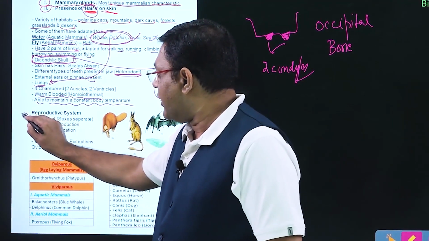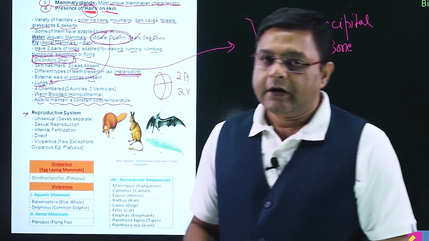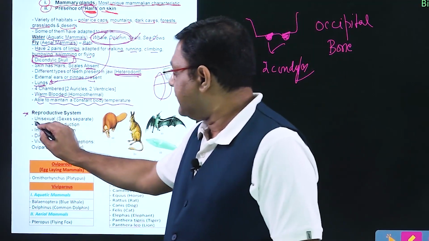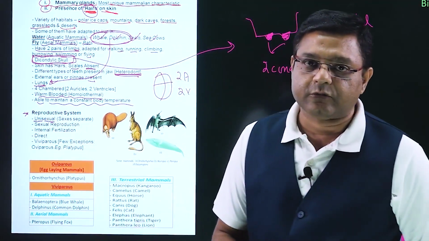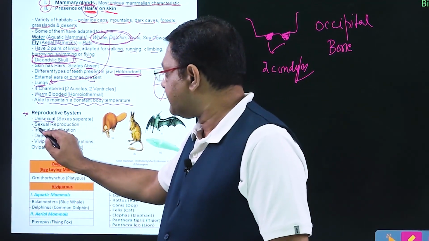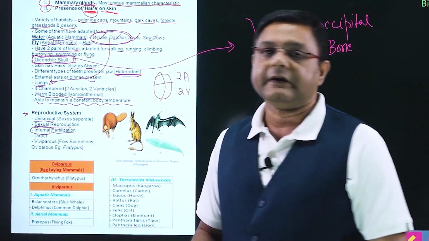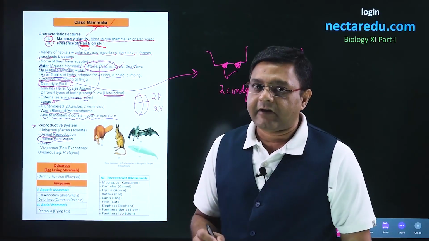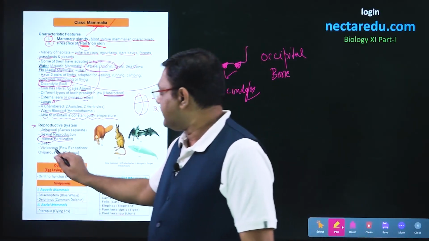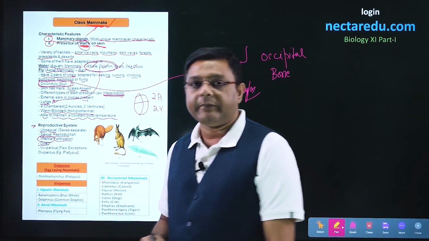After this, talking of the reproductive system, males and females are separate. So, unisexual, sexual reproduction is present. Fertilization occurs inside the body, that is internal fertilization. Larva will be absent in the case of mammals, so it is direct development.